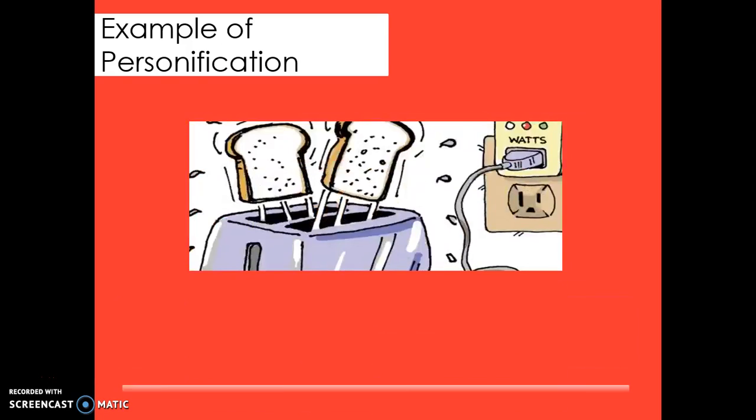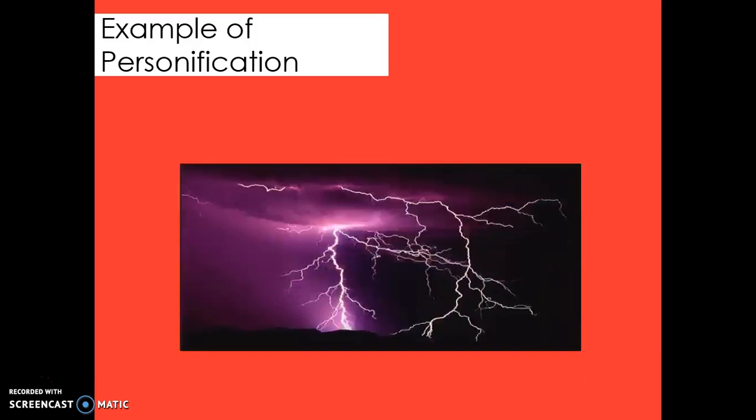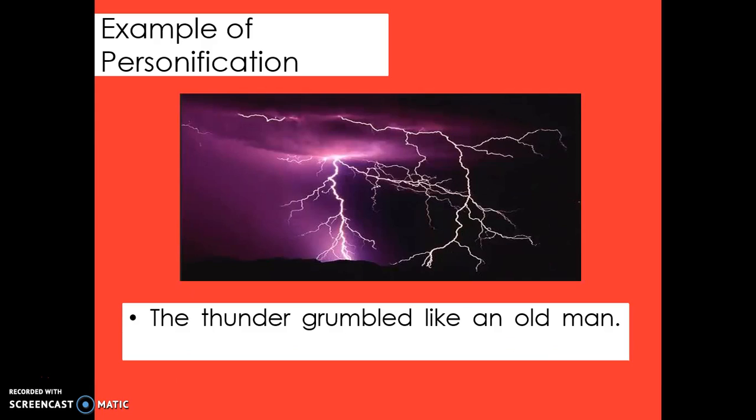Another example, the breads jump up out of the toaster. The breads are given the characteristic of a human that can jump, where in fact breads cannot jump. Last example we have, the thunder grumbled like an old man. The thunder is being given the characteristic of an old man, which is the word grumbled, where in fact thunder cannot grumble.